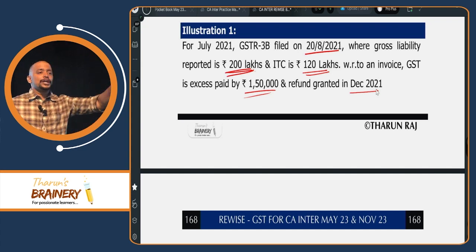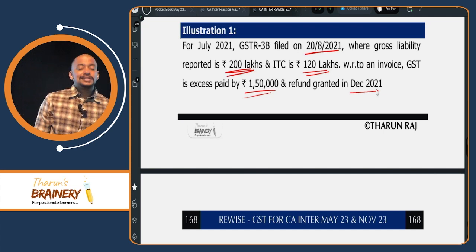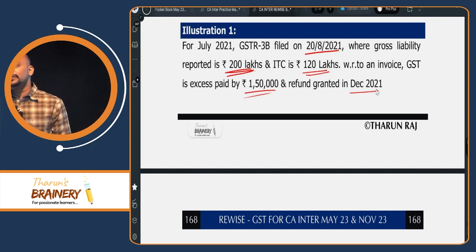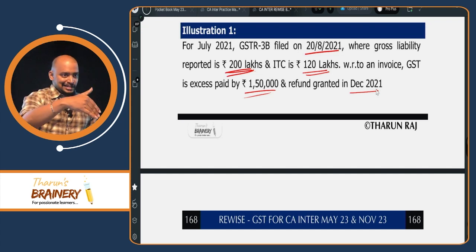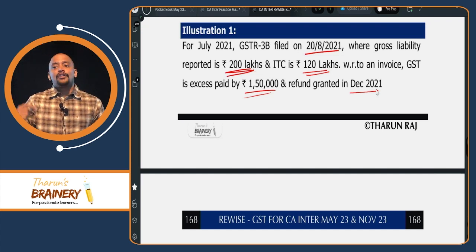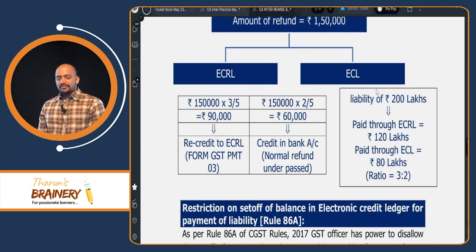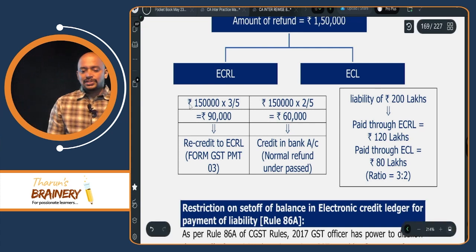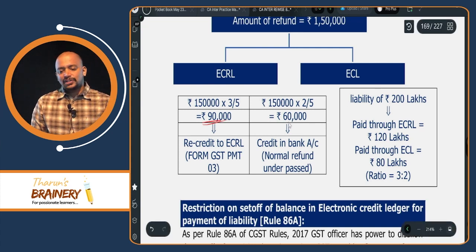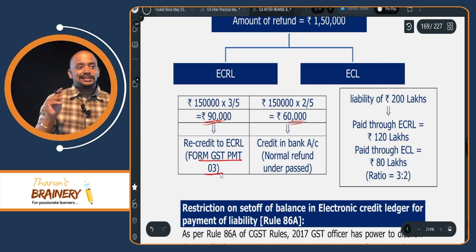So 90,000 will go into credit ledger and 60,000 will go into cash ledger. To give the credit into the credit ledger, they will be passing one form, that is PMT3. See this. Amount of refund 1,50,000 into credit ledger and cash ledger, into credit ledger 90,000, into cash ledger 60,000. But to give refund into credit ledger, they will be giving one form, that is PMT3.